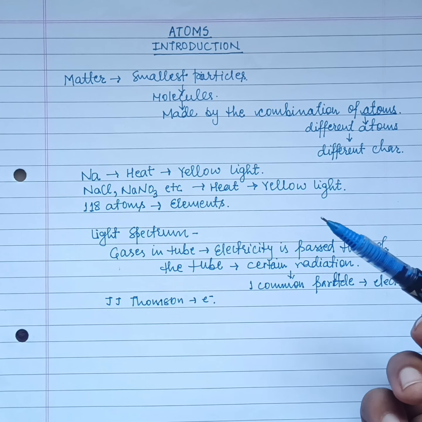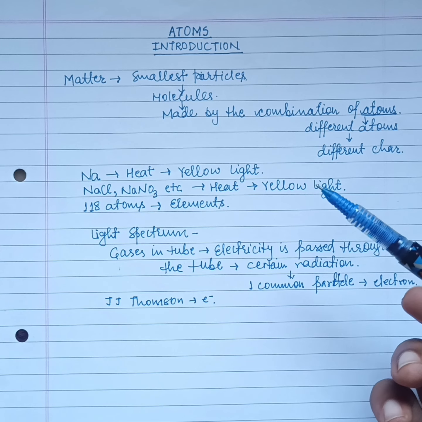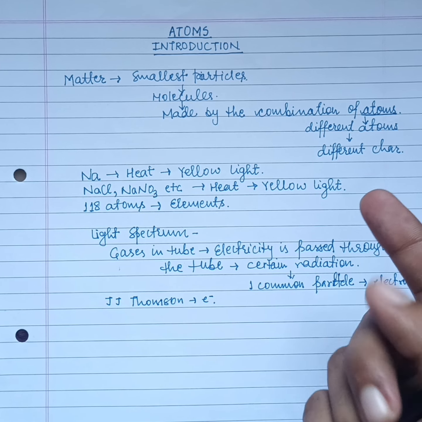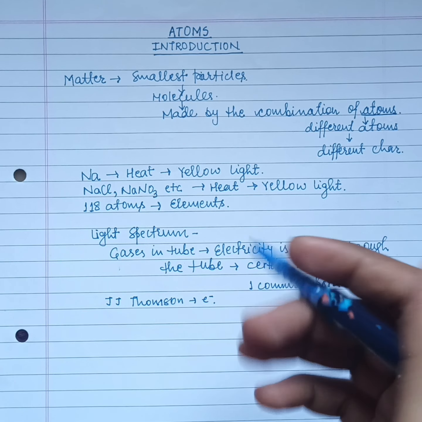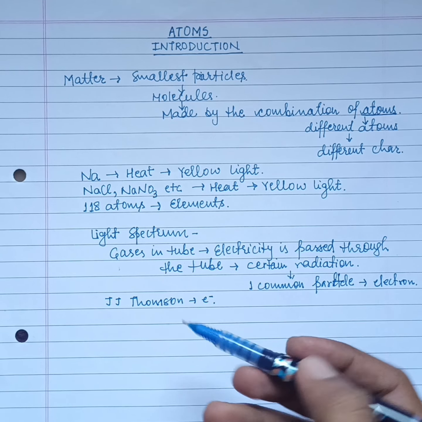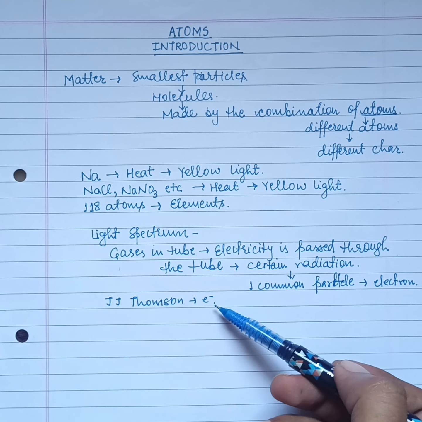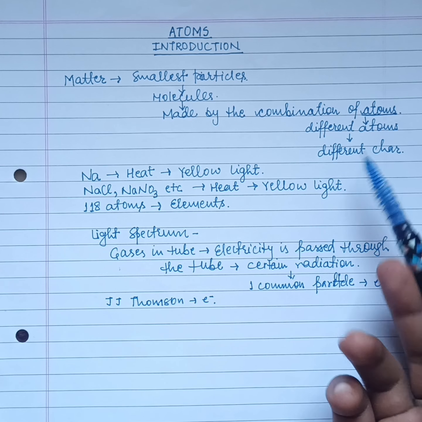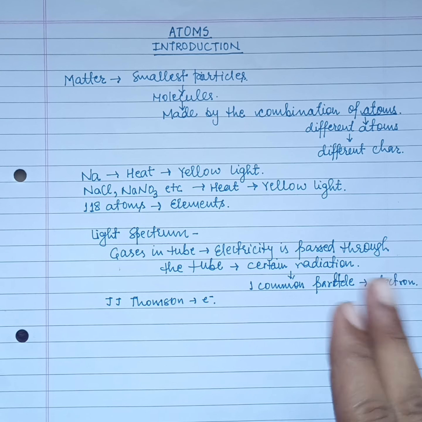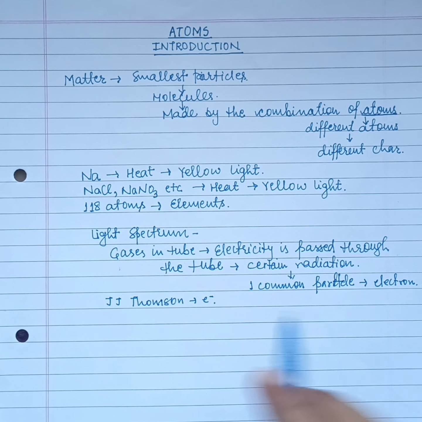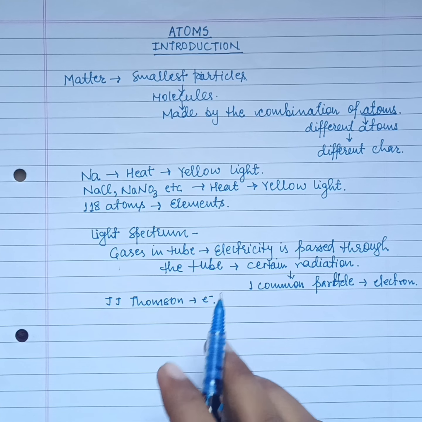Earlier we were not sure whether the atom is made up of only one particle, or two, or three, or any number of particles. At the time when J.J. Thomson came to know about the electron in the atom, we got to know that the atom is made with at least one type of different particle that we have named the electron.